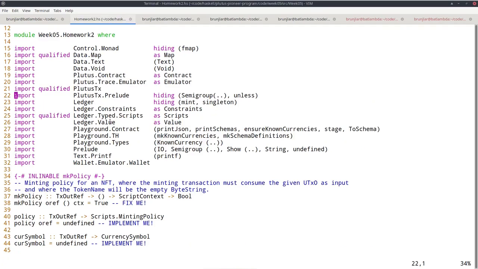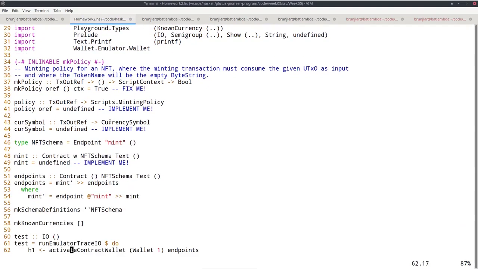As a second homework, I want you to slightly modify the NFT contract that I demonstrated by making the token name fixed, just fixing it to the empty byte string. So we don't need the token name as a parameter any longer. We just need the UTXO that's supposed to be consumed. So I want you to implement this and also the corresponding minting contract, which you can just adapt from the one we had in the NFT module.